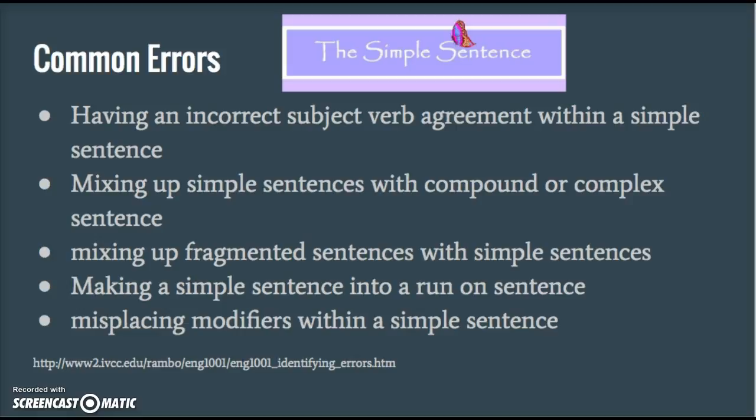Another frequent mistake is mixing up fragmented sentences with simple sentences. This commonly happens due to people thinking that a sentence is a complete thought because it is short, or due to people not noticing that a verb or subject is missing. The common error of making a simple sentence into a run-on sentence usually happens when people try to make two separate thoughts or a set of dependent and independent clauses into one sentence. The last common error, misplacing modifiers within a simple sentence, usually occurs when people don't clearly show what is being modified within a sentence.